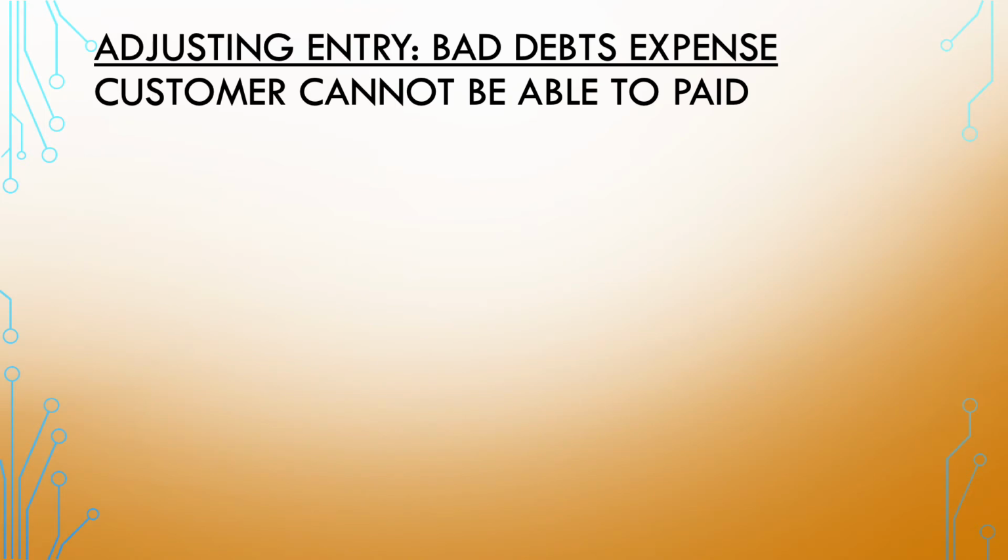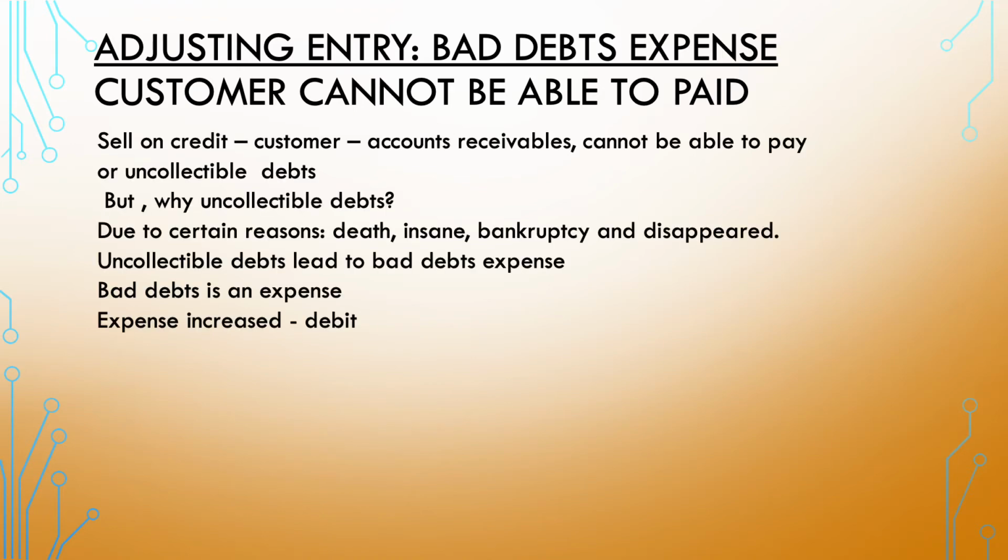Adjusting entry, bad debts expense. Customer cannot be able to pay. When we sell on credit, sometimes the customer, which is an account receivable, cannot be able to pay, or uncollectible debts. But why cannot be able to pay? This is due to certain reasons which I have mentioned earlier on in this chapter, such as death, insane, bankruptcy, disappeared.